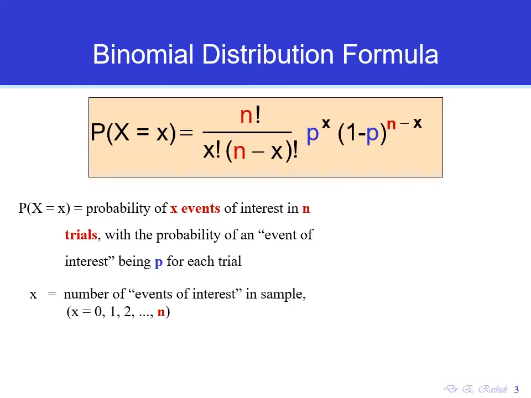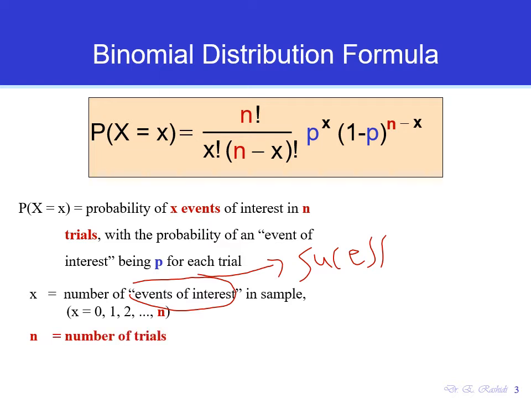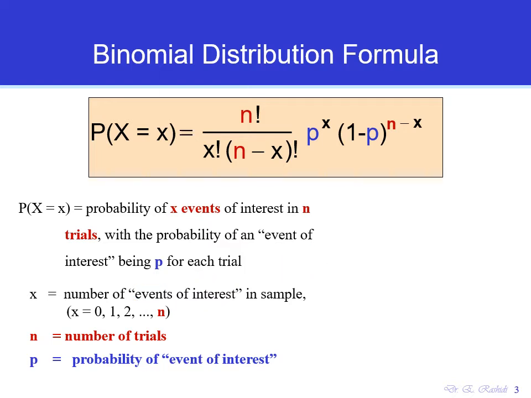X is the number of events of interest. We also call it success, right? We can call it success. N is the number of trials, or the number of times that we repeat the experiment. And P is the probability of the event of interest, or probability of success. Let's now see an example.